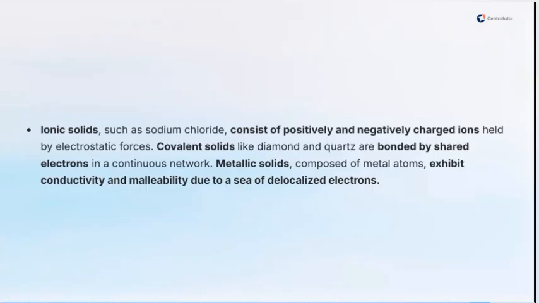The next type of solid based on bonding is the metallic solid. This type of solid is composed of metal atoms that are held together by the delocalized movement of electrons across. This movement of electrons is known as a sea of electrons, because no particular atom or particle of the solid can say it has the electron.